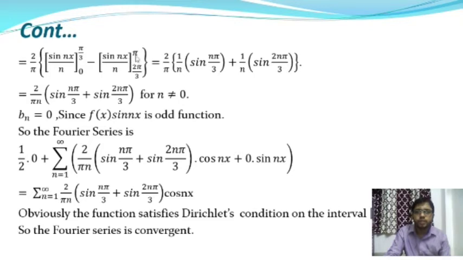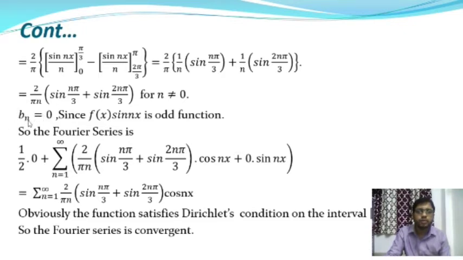Similarly, when we put the upper limit pi as well as lower limit 2 pi by 3, it will give 1 by n into sin 2 n pi by 3. So after simplifying, it will give 2 by n pi into (sin n pi by 3 plus sin 2 n pi by 3) for n not equal to 0. As well as from this we will get the value bn.